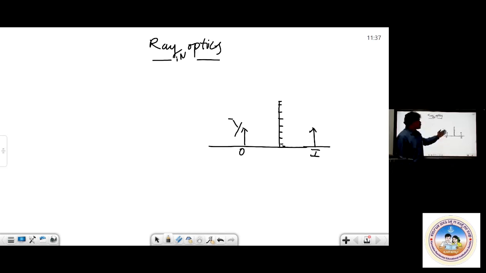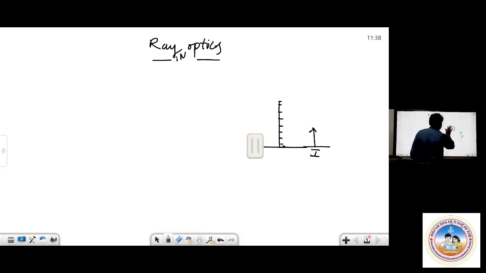The minimum size of the mirror must be half of the size of the object. If the object height is, let me say, about 0.6 meters, if you would like to see the full image completely, the minimum size of the mirror must be 0.3 meters and more than that.